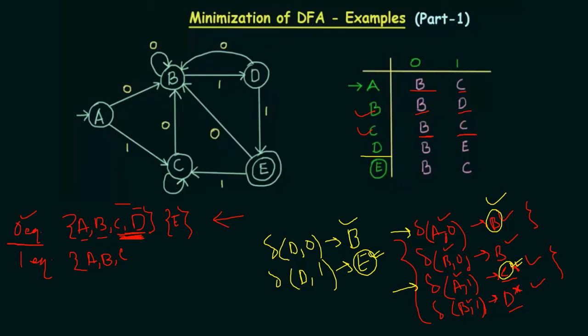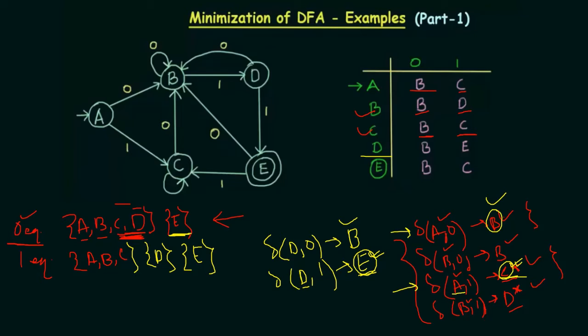Also in zero equivalence you can see that E is having a completely different state. So D and A are not one equivalent to each other, because the output of C and E, one is non-final, one is final, and also E belongs to a separate set whenever we are looking at the previous equivalence. So D doesn't belong to the same sets. Now D is having a set of its own. We don't need to look at E because it is having a set of its own.